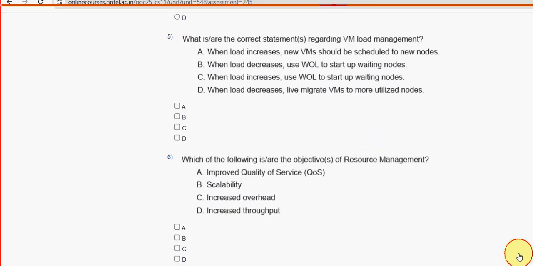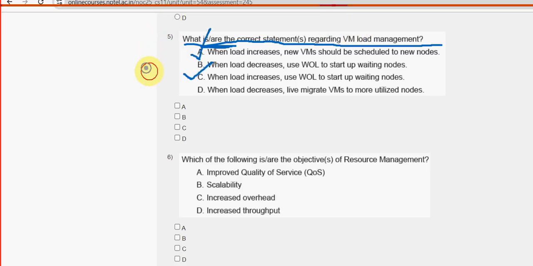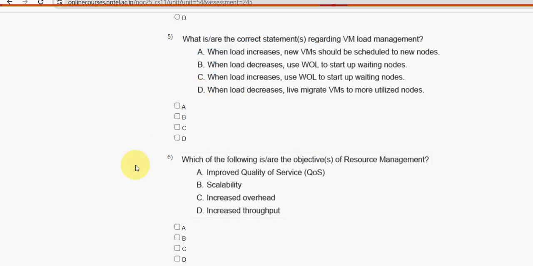Now let's get back to the solutions. Fifth question: what is or are the correct statement or statements regarding VM load management? For the fifth question, we have got three probable solutions: option A, option C, and option D. So mark A, C, and D as the probable solutions for the fifth question.